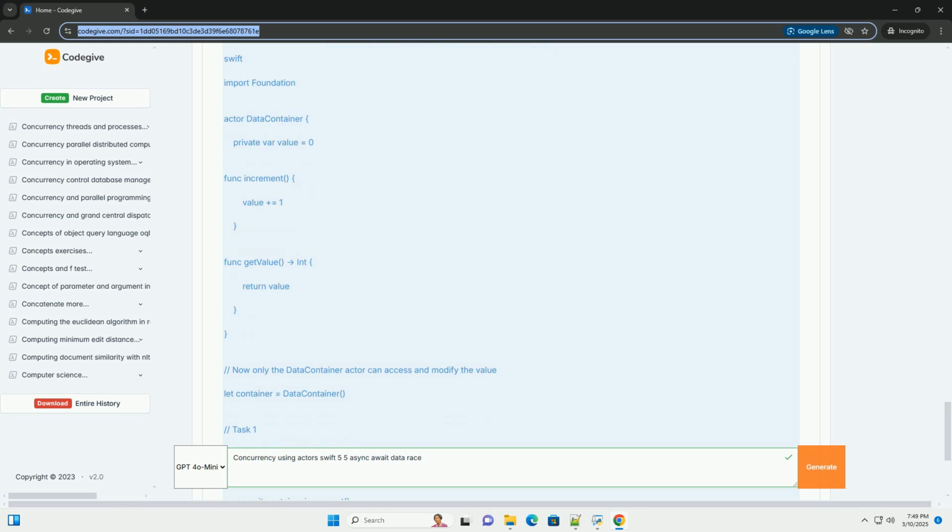Explanation of copying method. 1. Value type, struct. We use a struct, a value type, for immutable data. This is crucial because when you pass a struct to the processData function, a copy of the struct is made.